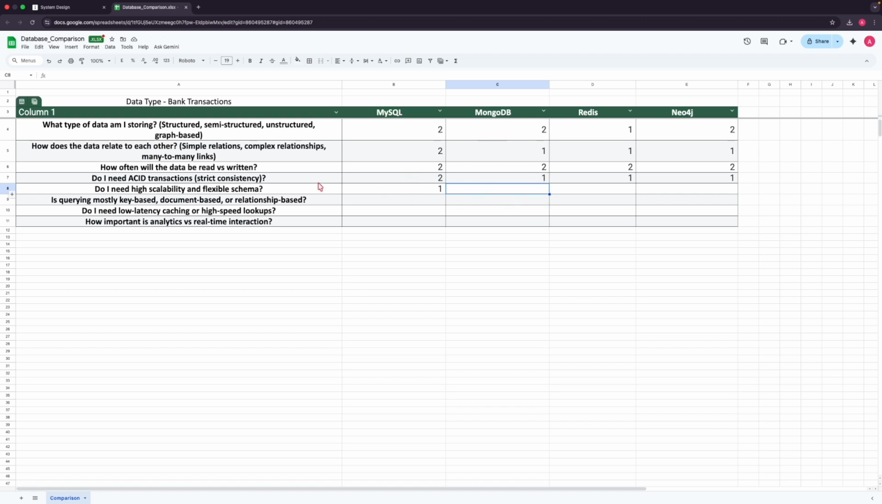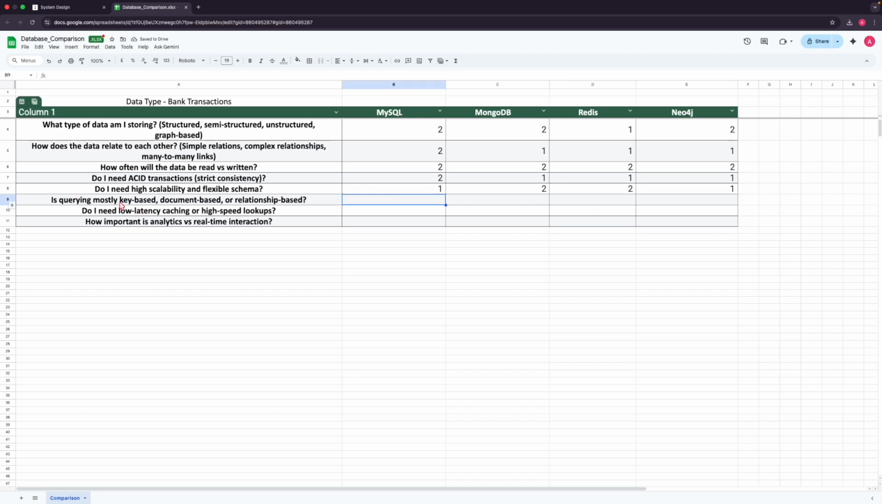What about MongoDB? MongoDB gives us both the things very efficiently. So that's the reason we can give the score as 2. What about Redis? Redis also gives us both. We can have flexible schema and high scalability, definitely. So that's the reason we can give it as 2. Neo4j, like MySQL, we can give it as 1.